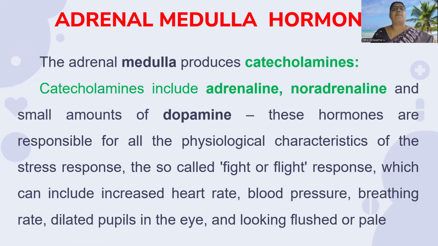The adrenal medulla produces catecholamines. These hormones include adrenaline, noradrenaline, and small amounts of dopamine. These hormones are responsible for all the physiological characteristics of the stress response, also called the fight or flight response, which include increased heart rate, blood pressure, breathing rate, dilated pupils in the eye, and looking flushed or pale.